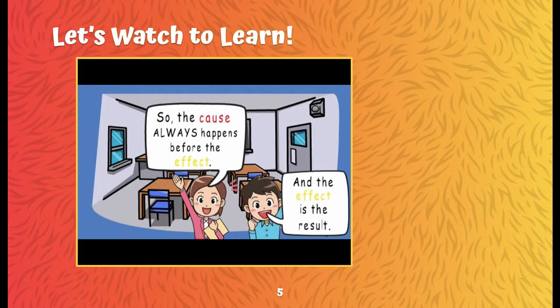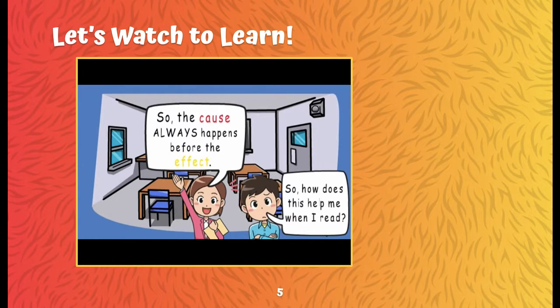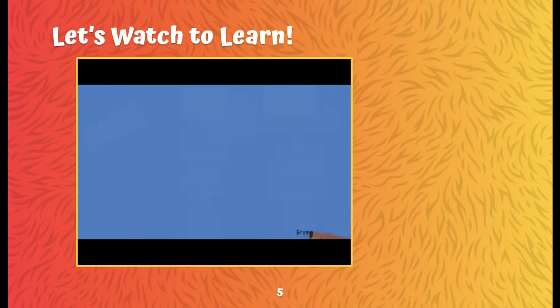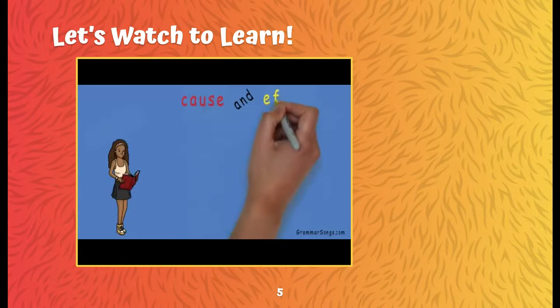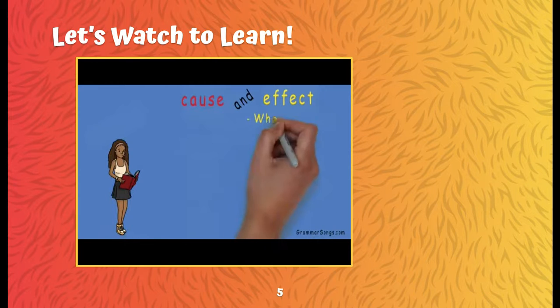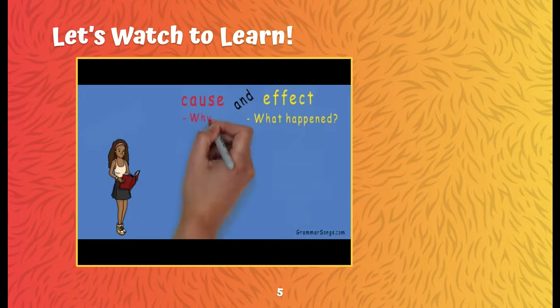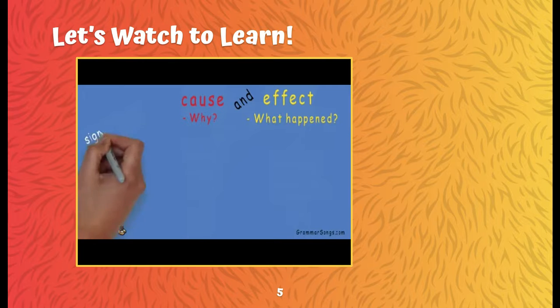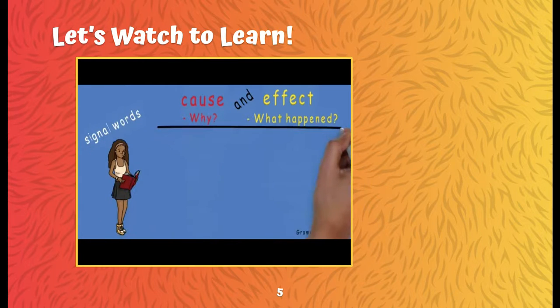Yes. So how does this help me when I read? You are asking an excellent question. Identifying cause and effect when you read is important because it helps you to better understand what happened and why it happened. There are a number of signal words a reader can use to help boost understanding.